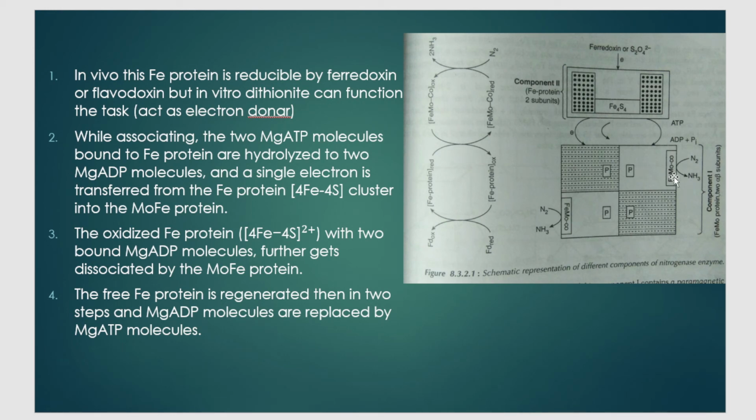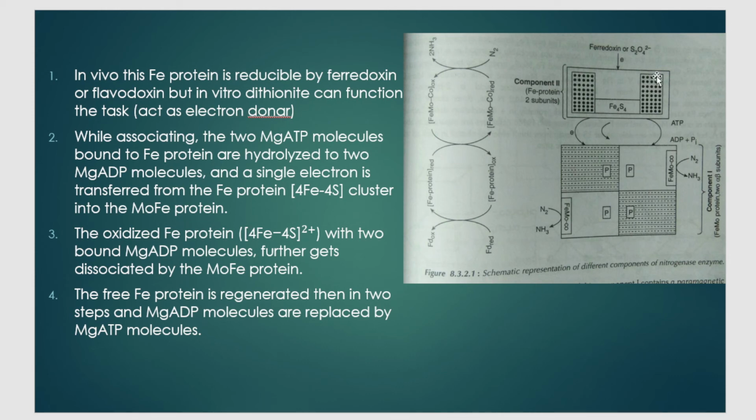And once that electron reaches here, there is the substrate. The FeMo cofactor is a substrate reduction site. There is reduction of N2 that is bound to the FeMo cofactor to NH3. So what is happening? Let us understand this chain. It is very simple if you understand. The ferredoxin is giving one electron to Fe protein, that is component number 2. So ferredoxin will undergo oxidation because it is losing an electron, correct? But Fe protein is accepting the electron from ferredoxin, so it is said to undergo reduction.